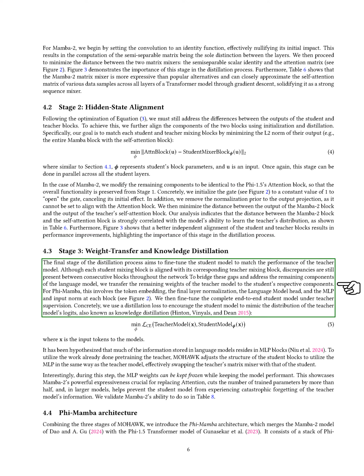Moving to Stage 3, we aim to fine-tune the student model to match the teacher's performance. Even though we have aligned the student and teacher mixing blocks, there are still differences between consecutive blocks in the network. To address this, we transfer the remaining weights from the teacher model to the corresponding components in the student model. For Phi Mamba, this includes the token embedding, final layer normalization, language model head, and MLP and input normalization at each block. We then fine-tune the entire student model under the teacher's guidance, using a distillation loss to help the student mimic the teacher's output distribution.